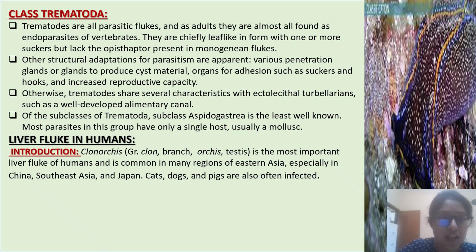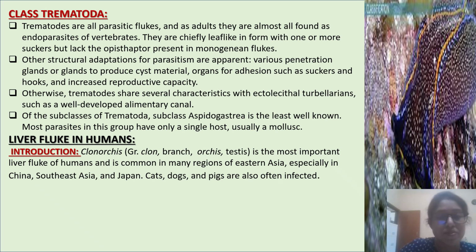Other structural adaptations for parasitism are apparent: various penetration glands or glands to produce cyst material, organs for adhesion such as suckers and hooks, and increased reproductive capacity. Otherwise, trematodes share several characteristics with rhabdocoel turbellarians, such as a well-developed alimentary canal.